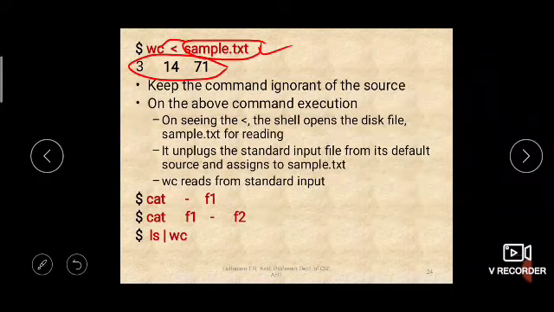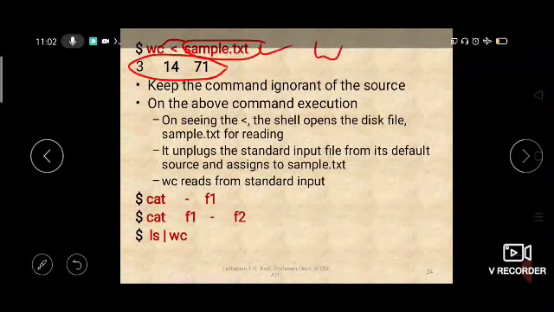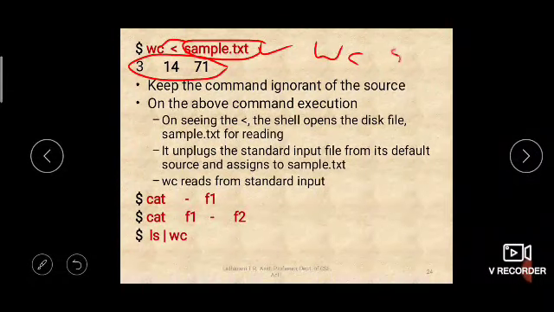So what is the use of this? Simply if you give wc sample.txt, then also it will do the same thing. Then also it will take the input from sample without this less than symbol. If you don't use it, it will still take the contents from the sample file and give you this word count.